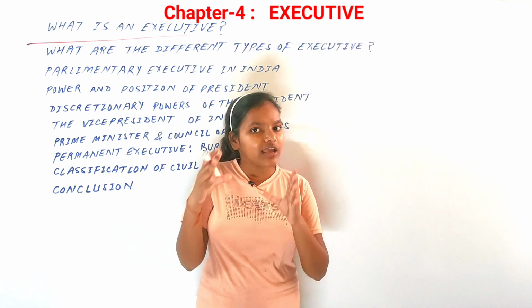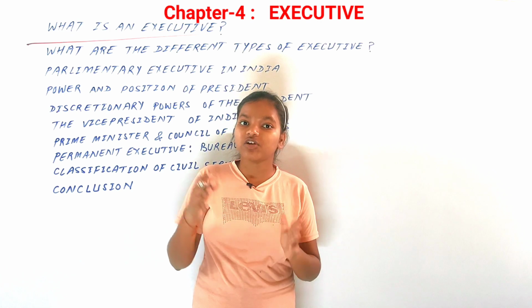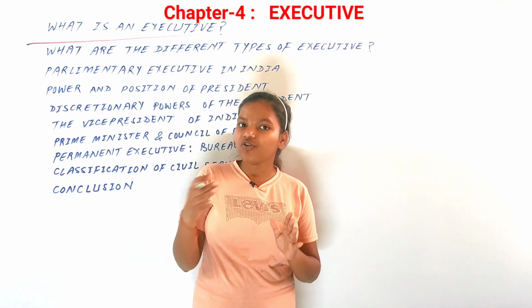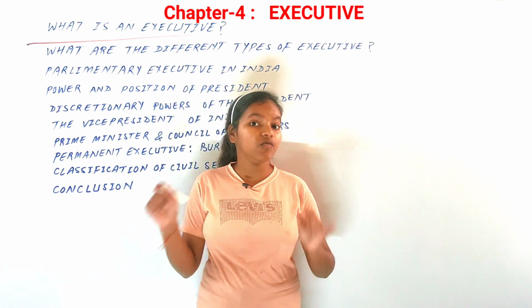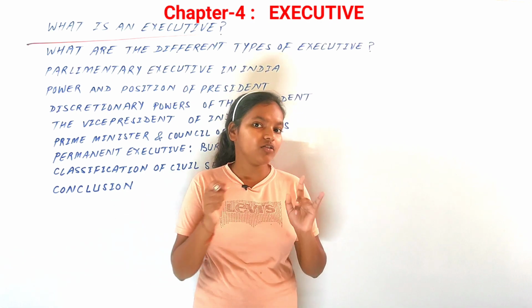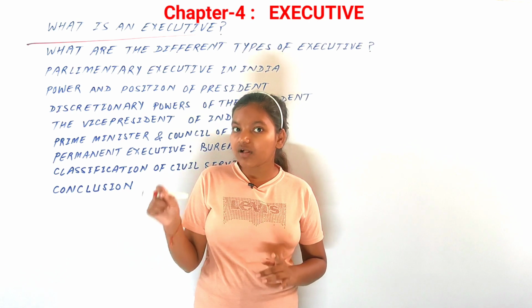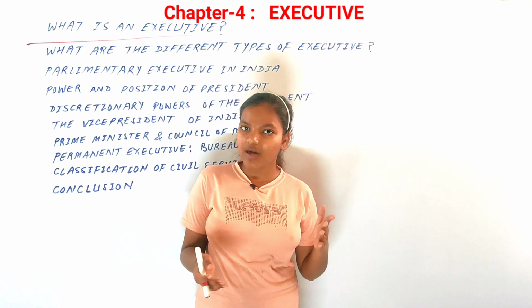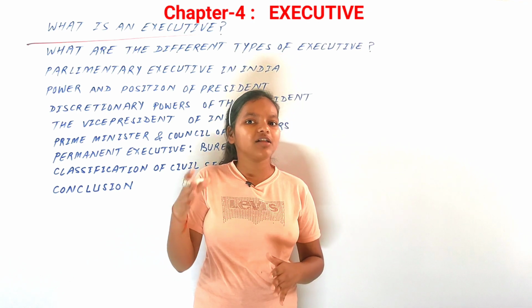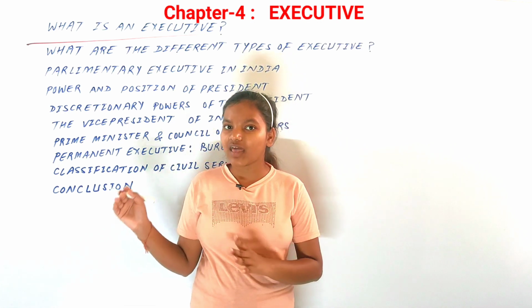But the actual day-to-day work is done by bureaucrats, that is the administrative machinery, and they are known as civil servants. So they are the permanent executive, which literally implement those laws made by the legislature into the day-to-day life of the people, and they are on a permanent basis because they are not elected by the people. So we'll discuss them later as well, but for now, let's say that there are two types of executives.